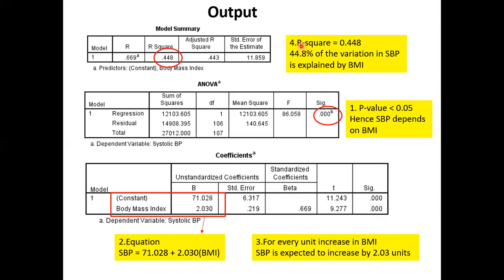Point number 4, the R square value equals 0.448, which means 44.8% of the variation in BP is explained by BMI. There are 4 points here. 2 more points to come before we can say the model is good or not. 2 more points, 5 and 6.